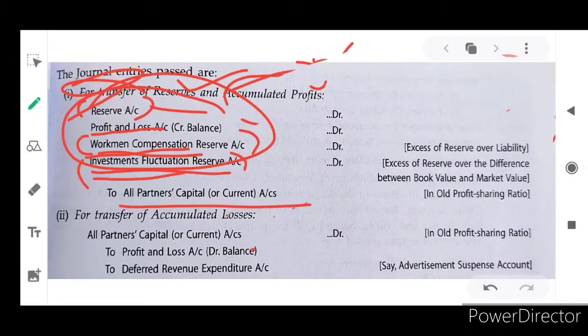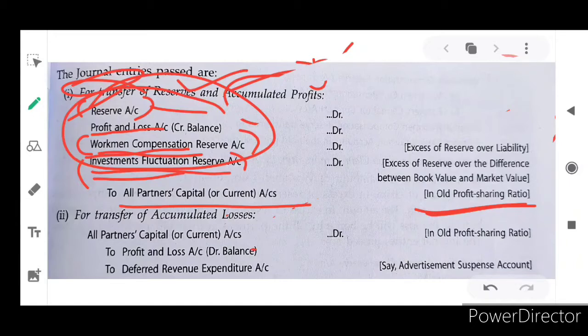Excess of reserve over liability, and excess of reserve over the difference between book value and market value, as per the old profit sharing ratio, will be transferred to partners' capital account. What is that excess of liability, sir?